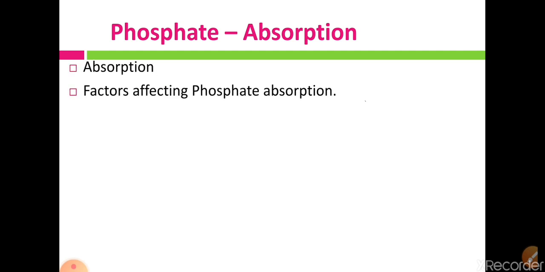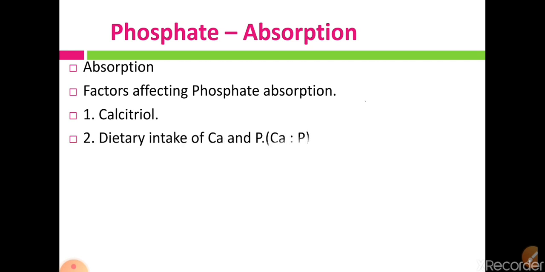Then some factors affect this phosphate absorption from the jejunum. The first factor is calcitriol, that is vitamin D. Second is the dietary intake of calcium and phosphate proportion. Then acidity, and the fourth one is phytates. Calcitriol promotes phosphate absorption from the jejunum, and also promotes calcium absorption from the duodenum. So vitamin D is an important factor for the absorption of calcium as well as phosphate.